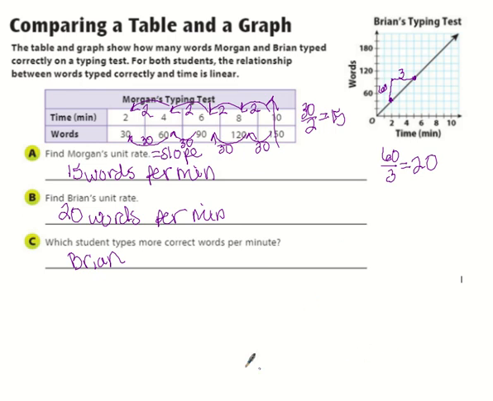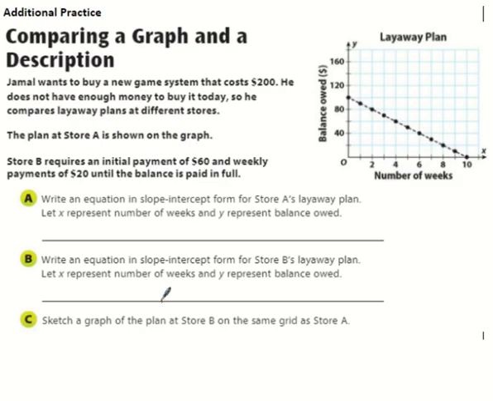All right, write the word green right here. Write the word green. All right, so additional practice, we're going to compare a graph and a description. So this is like, they're just going to give us information, right? We've done that before too.